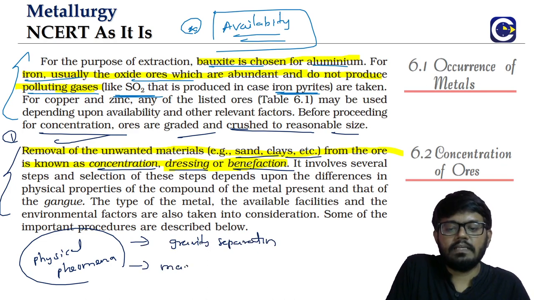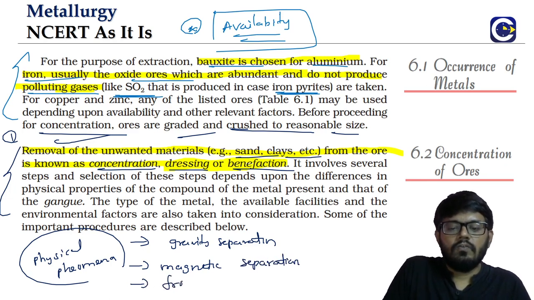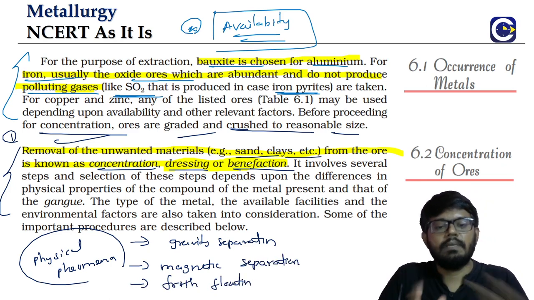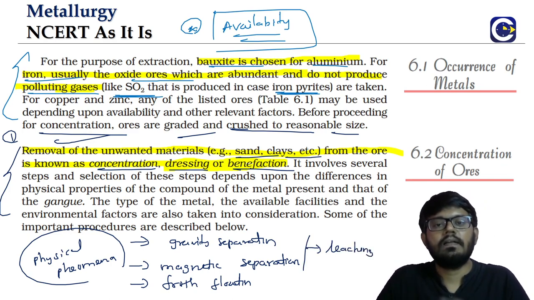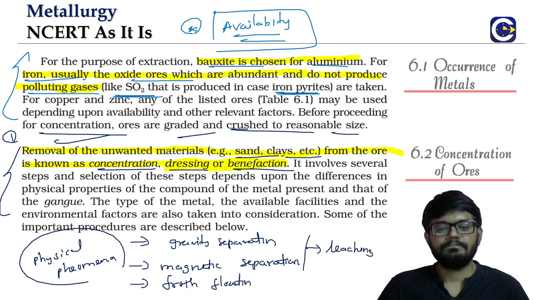Then we'll have magnetic separation. Then we have froth flotation. These are the three physical methods. We also have a chemical method which is called leaching. But majorly it is the physical methods.